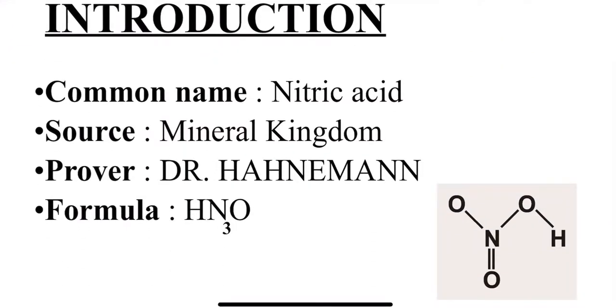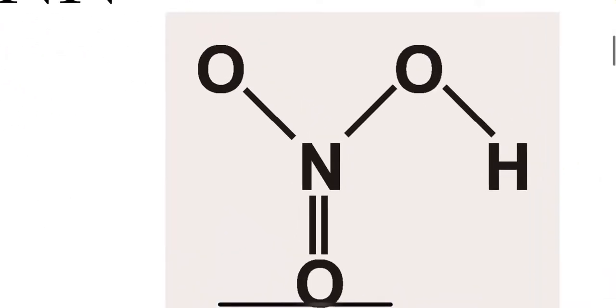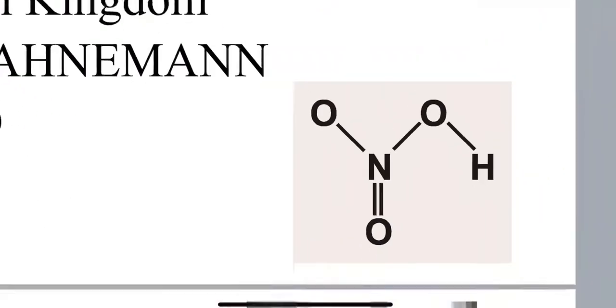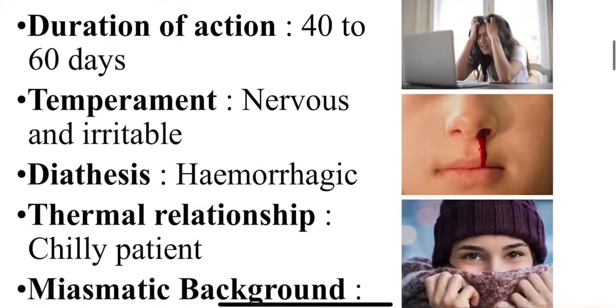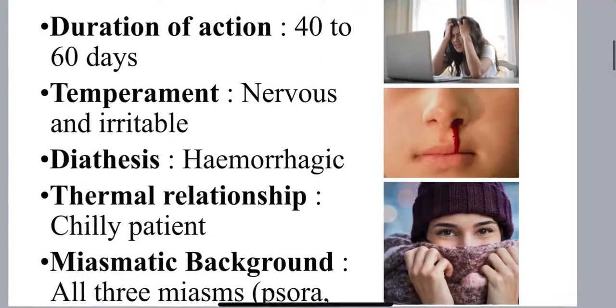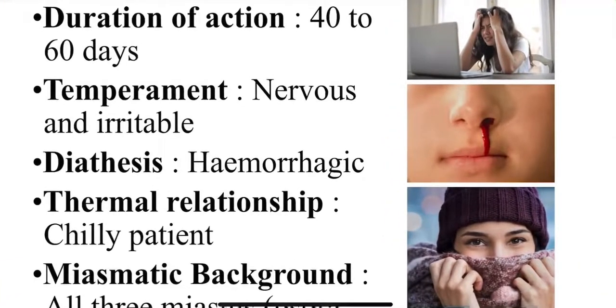The common name is nitric acid, the source is the mineral kingdom, and the prover is Dr. Hahnemann. The formula is HNO3: H is 1, N is 1, and O3. The duration of action of nitric acid is 40 to 60 days. The temperament is nervous and irritable.